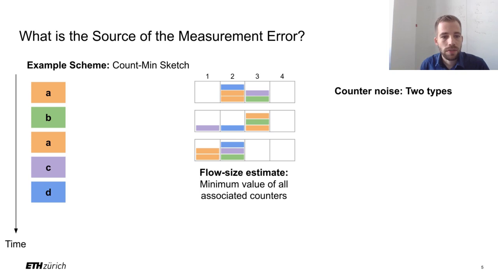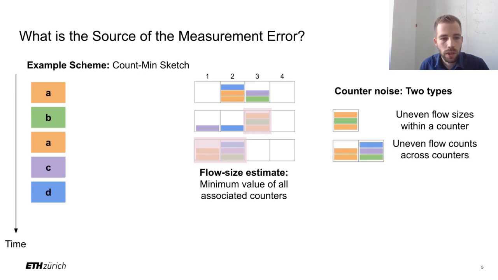This estimation is affected by two types of noise, which we call counter noise. First, one source of noise are the uneven flow sizes within a single counter, which may lead to small flows being mistaken as overuse flows if they are in a counter together with an overuse flow. Another source of noise are the uneven numbers of flows across counters, which may lead to small flows being mistaken as overuse flows if they share a counter with many other flows. This counter noise is already partially addressed by using multiple counter arrays.